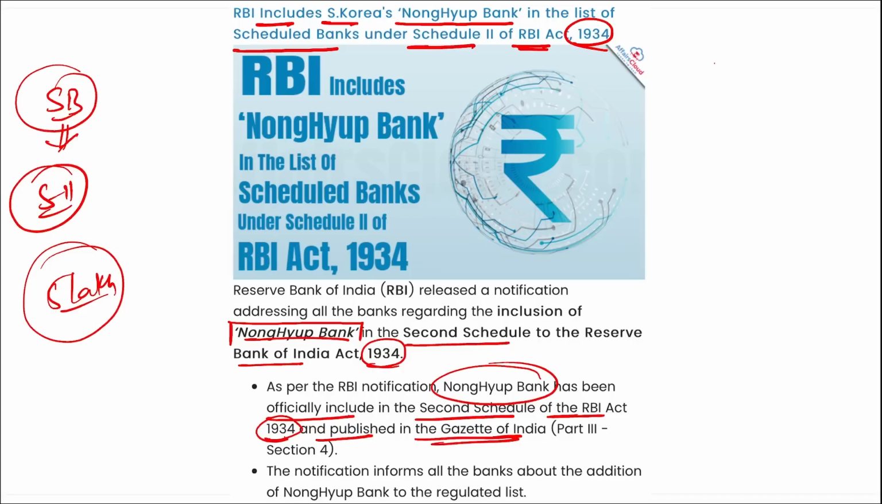Correct. If we talk about this Nonghyup Bank, this is a bank of South Korea that was established in 2012. Correct. And NH Bank is a 100% subsidiary of the Nonghyup Financial Group Incorporation that is owned by National Agriculture Cooperative Fund. This is an umbrella organization for Korea agriculture cooperatives that was founded in 1961. Correct. And remember, this NH Bank has opened their first branch in Noida, Uttar Pradesh. Correct.